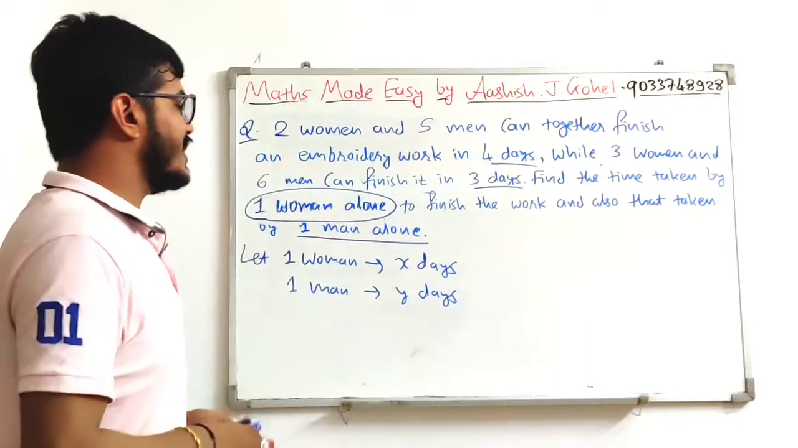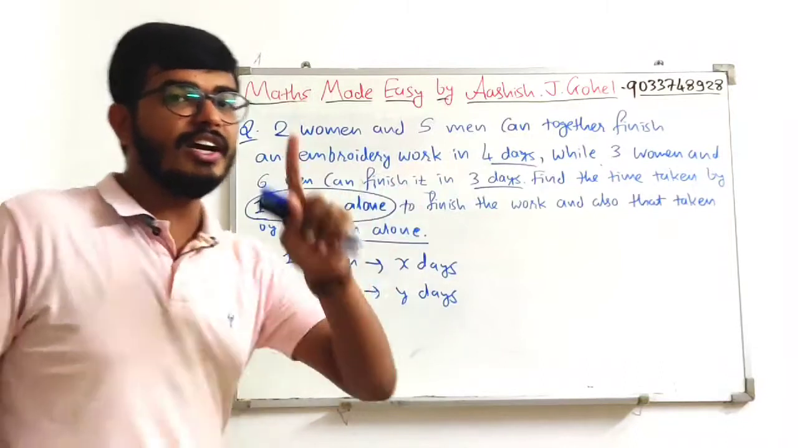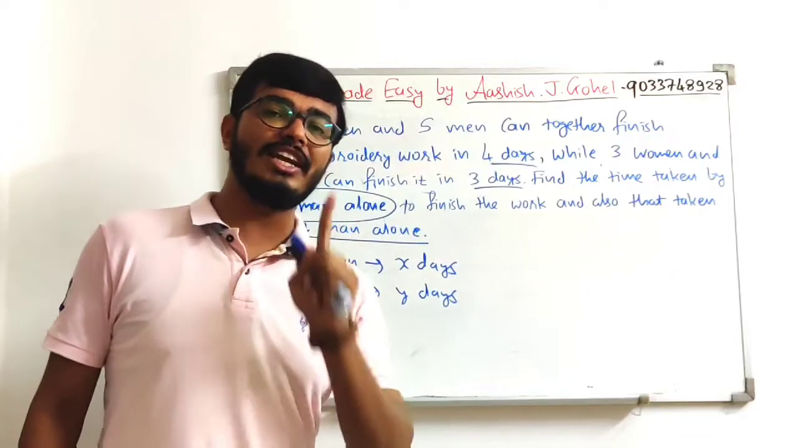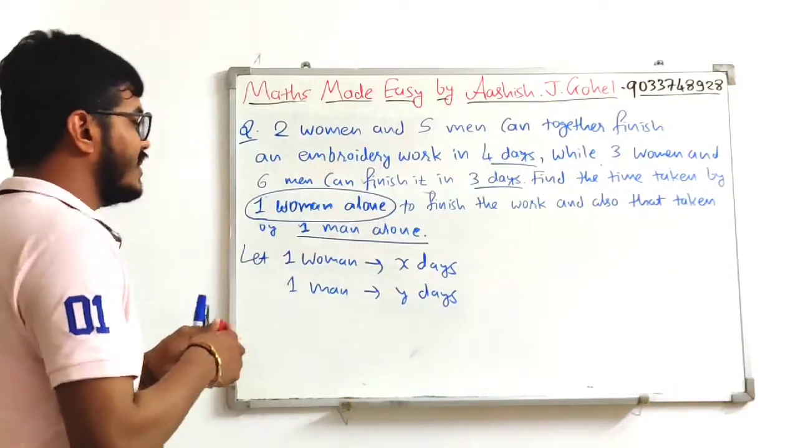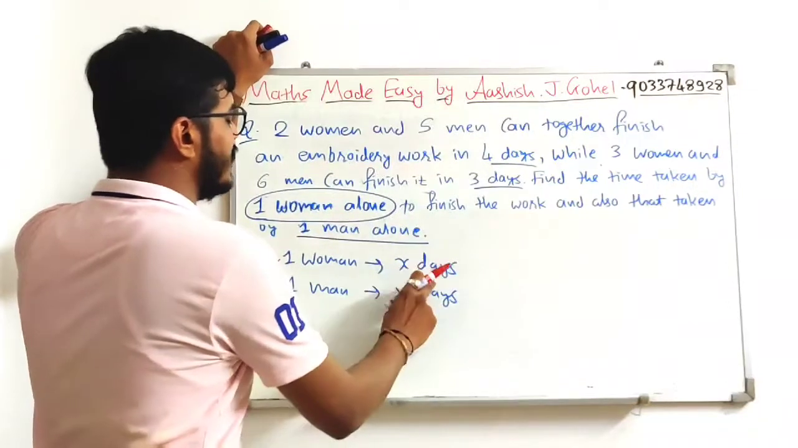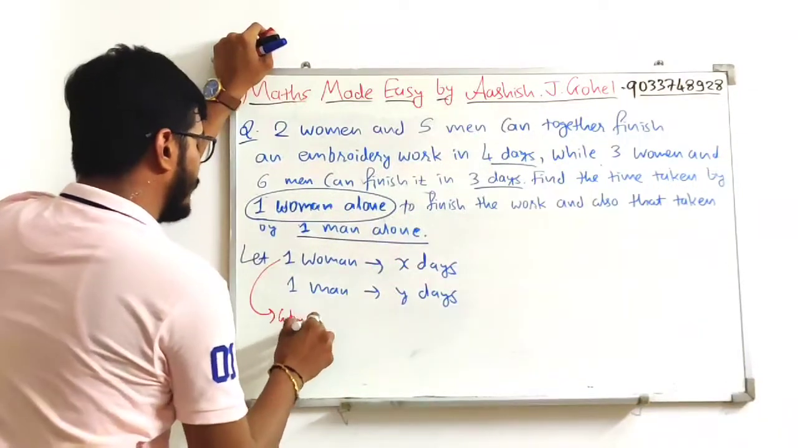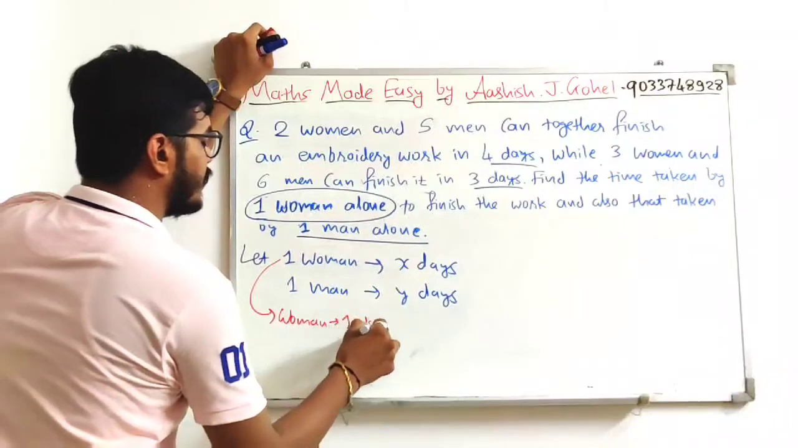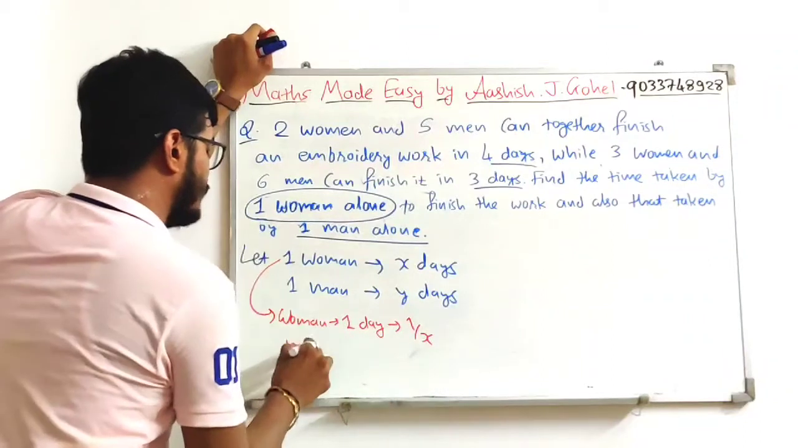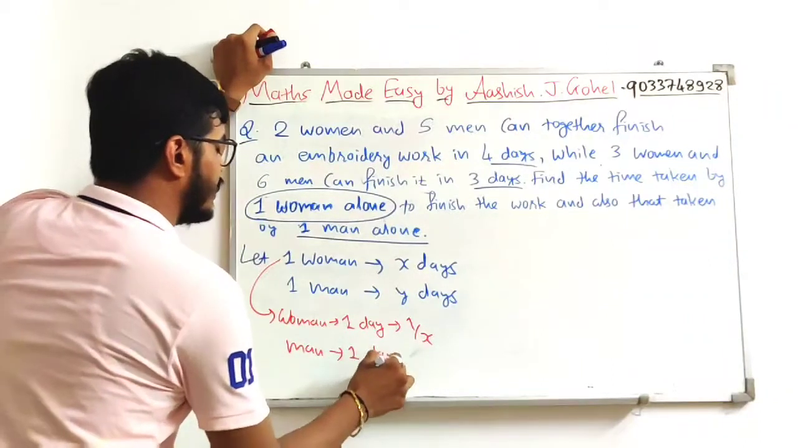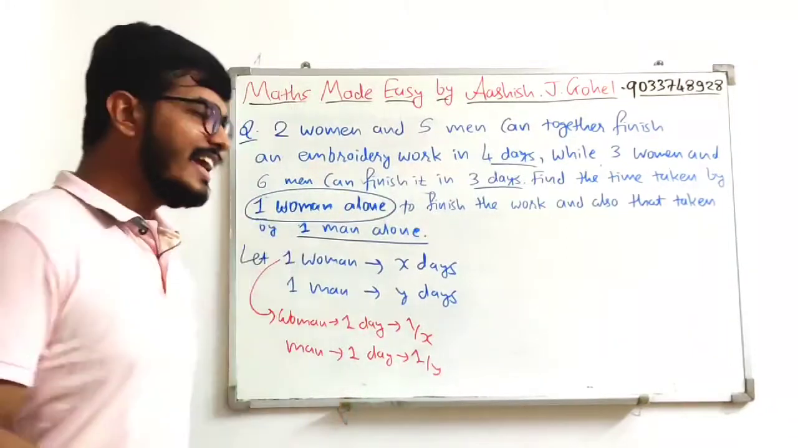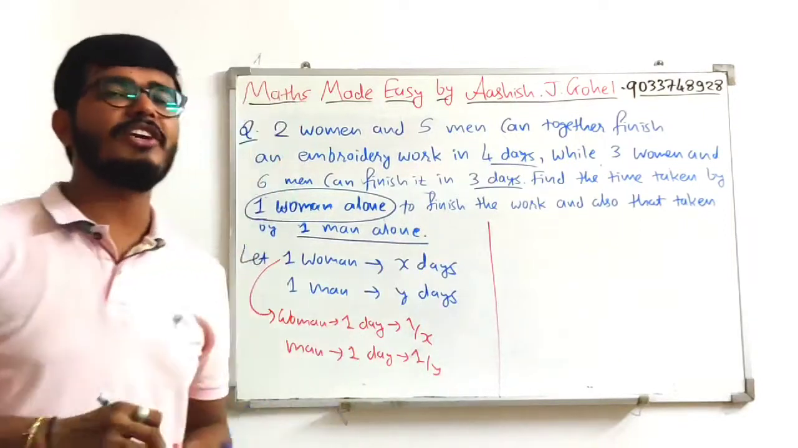So if the total work is completed in X days, then in one day they can complete 1 upon X work. So this is the relation that you need to remember and understand well. So if one woman can complete the total work in X days, then the work a woman completes in one day is 1 upon X. And similarly, a man can complete 1 upon Y work in just one day. Okay. Now it is quite simple to make an equation.